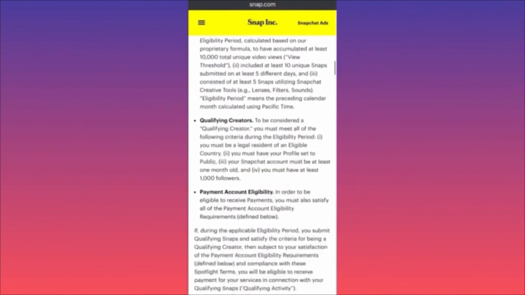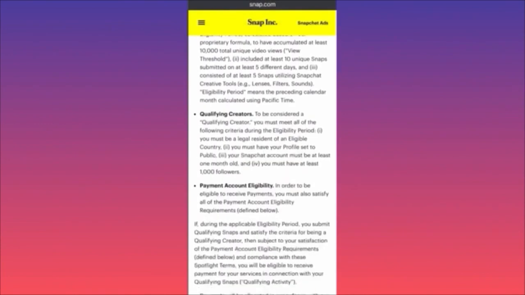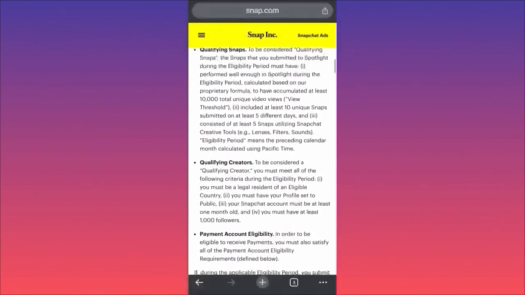So first, for the creators, for you to be qualified, you should fall under an eligible country. So you want to make sure that your country is part of the eligibility list. Otherwise, you're not going to be able to apply even if you meet any of the other criteria.